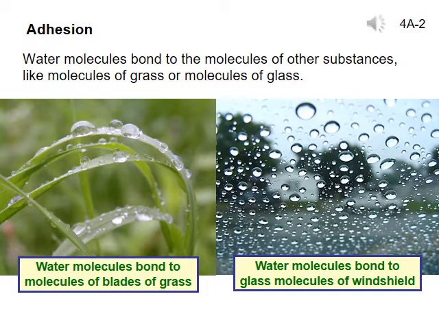In the last unit, we learned that water molecules have an electrically positive side and an electrically negative side. Thus, one side of the molecule is attracted to positive things, and one side of the molecule is attracted to negative things. This means that water molecules are attracted to nearly everything.